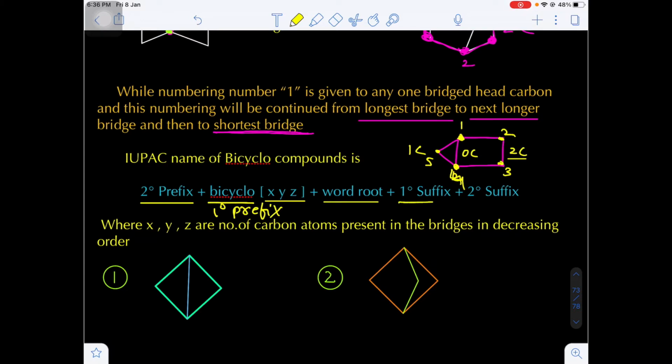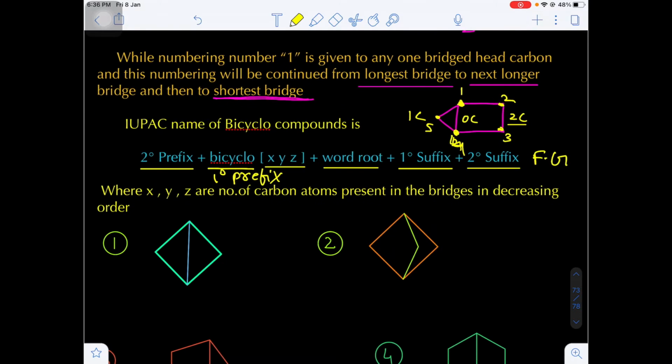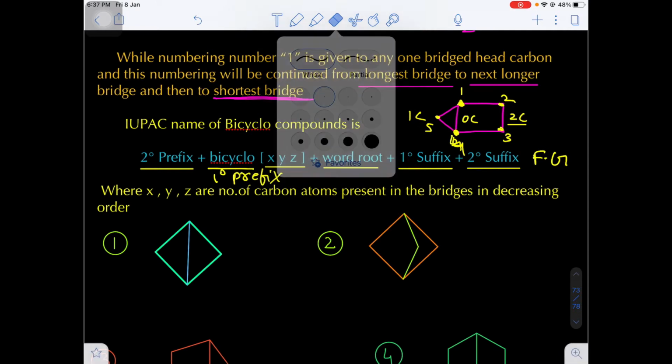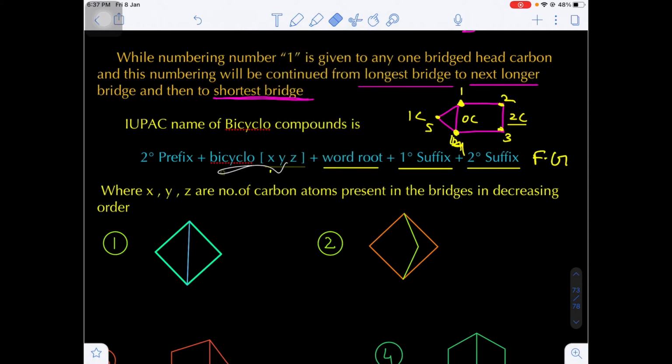After that comes the primary suffix, which is the unsaturation: ENE in case of a double bond, YNE in case of a triple bond. And last and final will be the secondary suffix, which corresponds to the functional group. Now what is the meaning of XYZ here? XYZ are the number of carbon atoms.